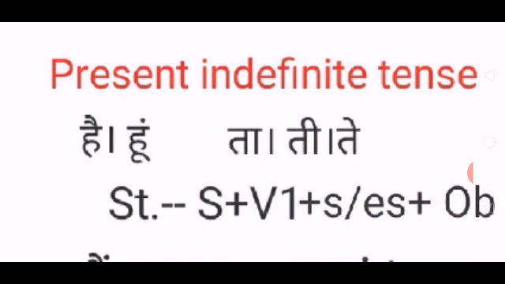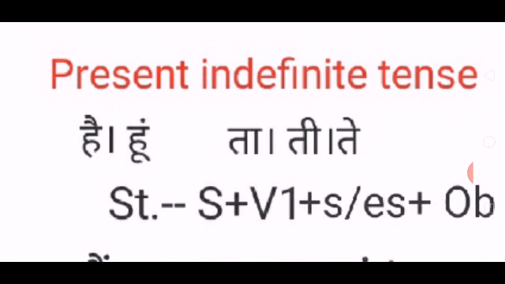Today I am going to teach you about present indefinite tense. In my last video I already told you the identification of present. Again I am repeating, the Hindi identification of present is hai or hu at the last in a Hindi sentence.